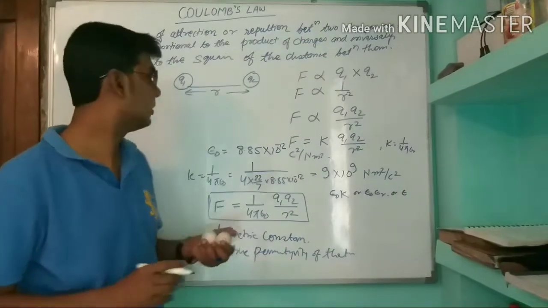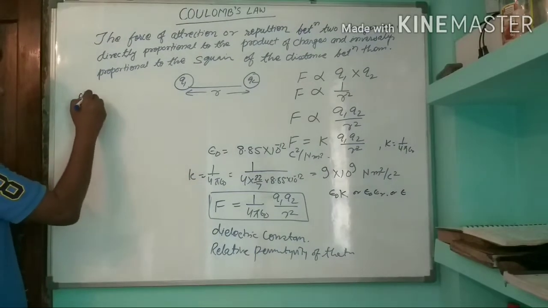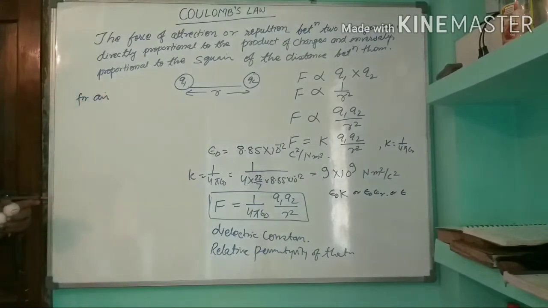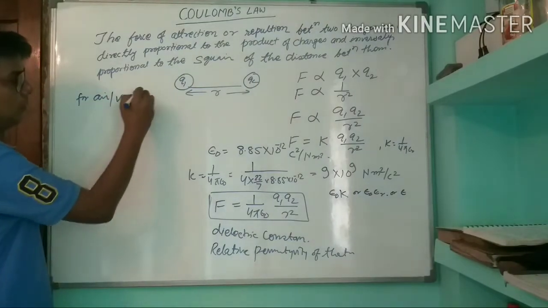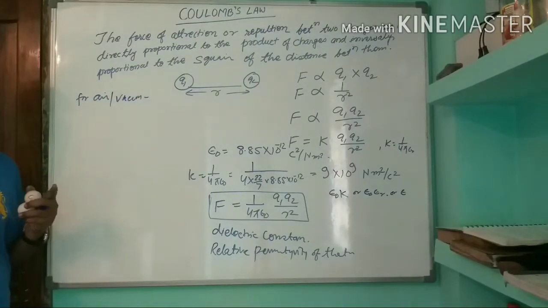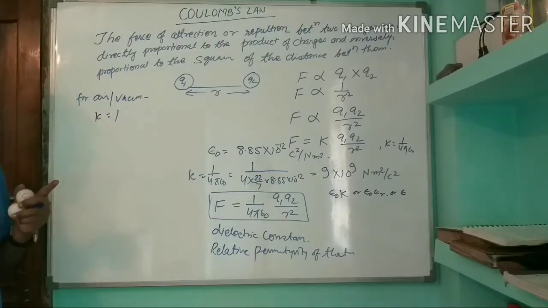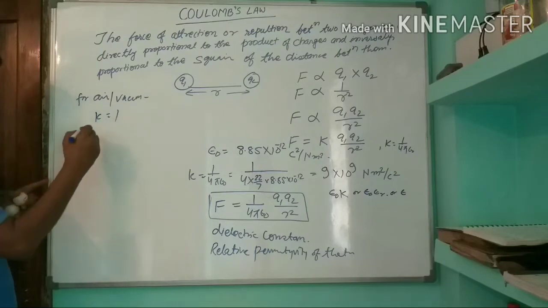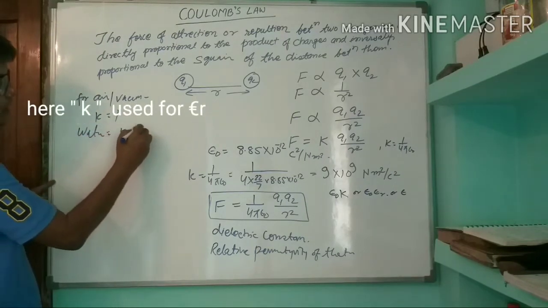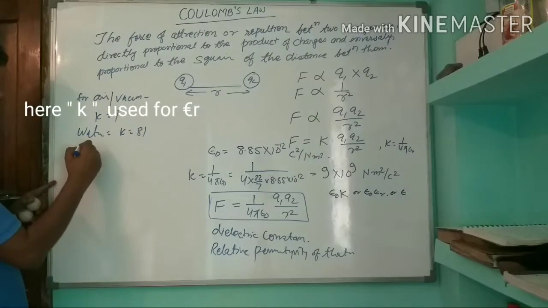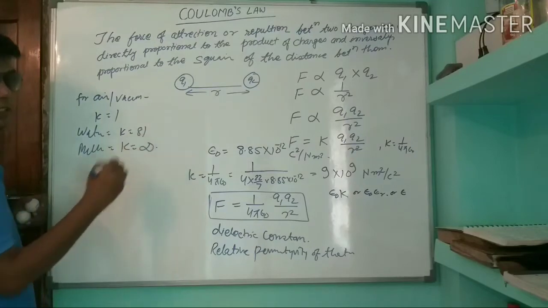For air or vacuum, the value of K is equal to 1. For water, K is 81. And for metals, the value of K is infinite.